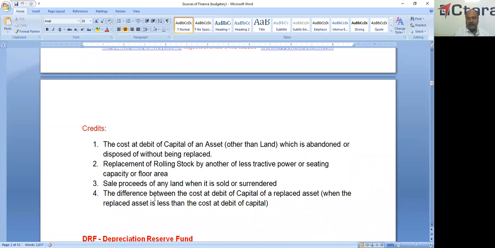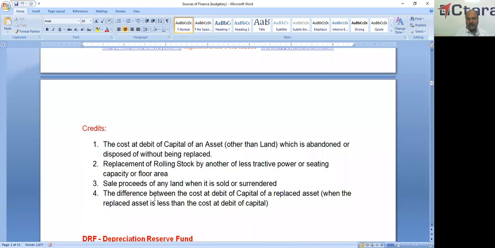And replacement of rolling stock by another of less attractive power or seating capacity or flooring area. Suppose the rolling stock is 5000 horsepower and it is replaced by 4000 horsepower. So the difference in the charging of the rolling stock is credited to capital. And the sale proceeds of any land when it is sold or surrendered. Because at the time of purchase of land it is debited, so at the time of sale of land it is credited.